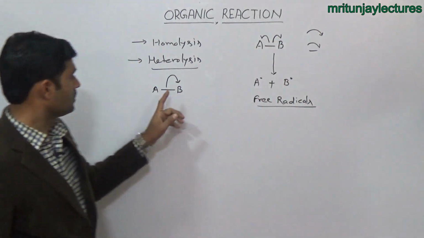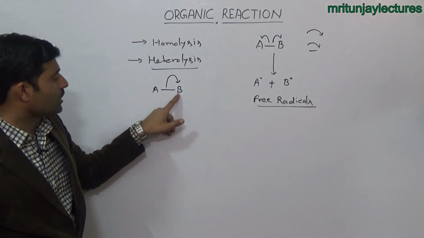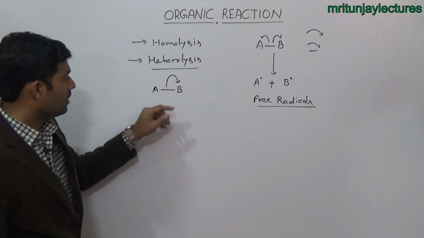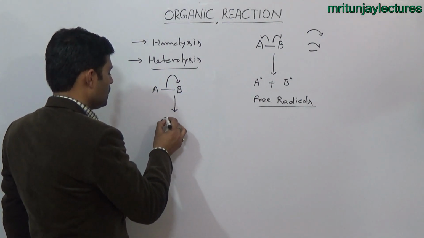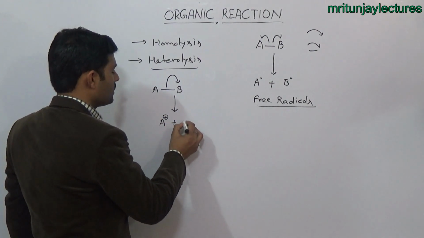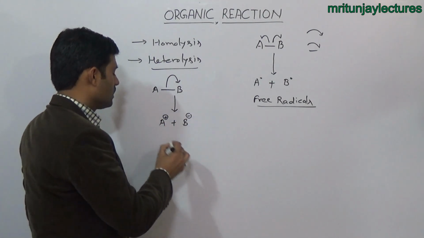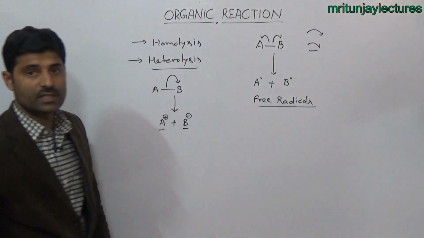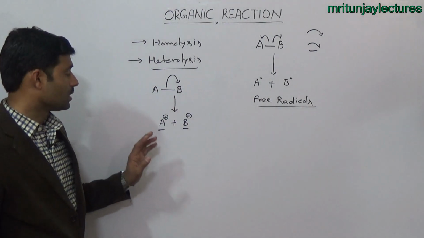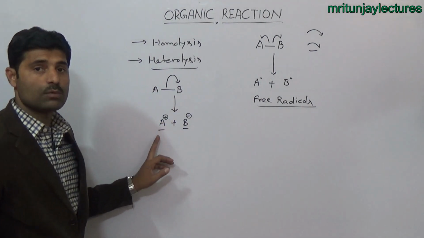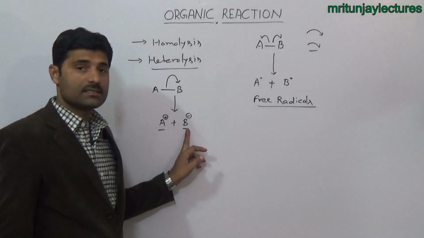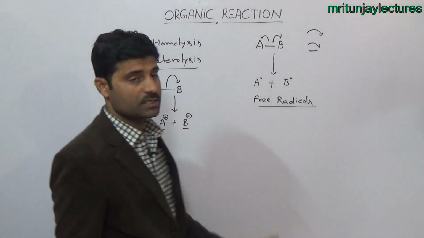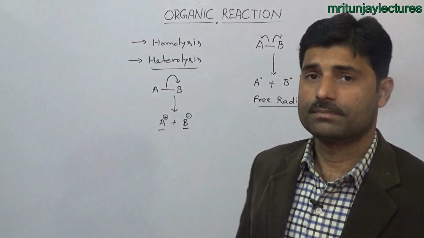The head arrow indicates that B is more electronegative than A, and during the breaking they form ionic species called cation and anion. If carbon contains a positive charge, that is called a carbocation or carbonium ion, and if carbon contains a negative charge, that is called a carbanion.